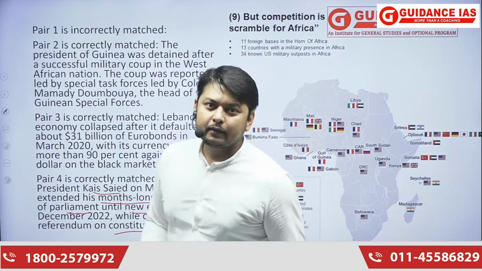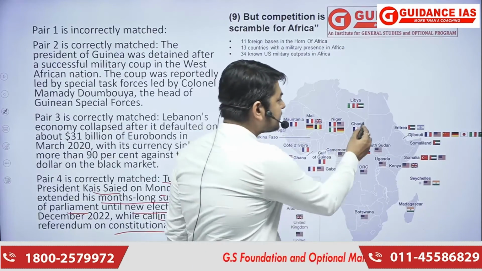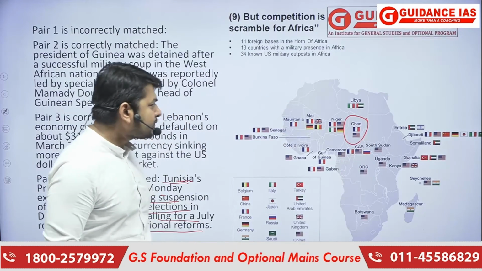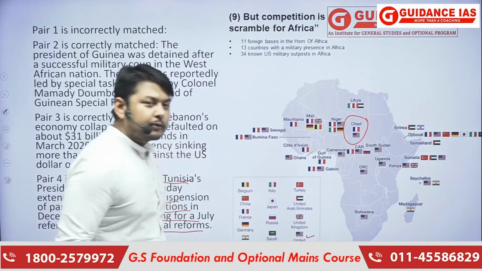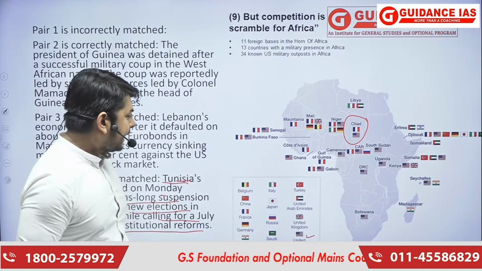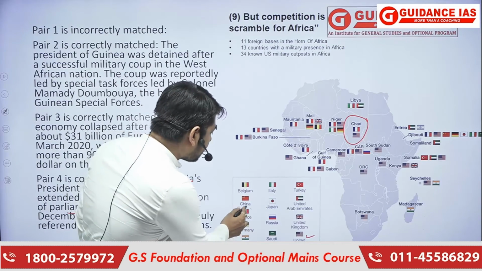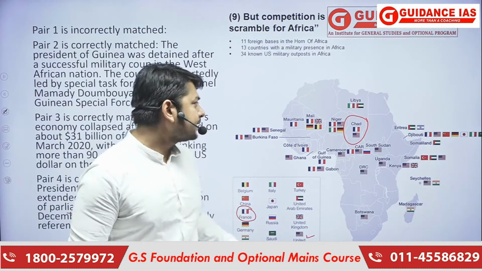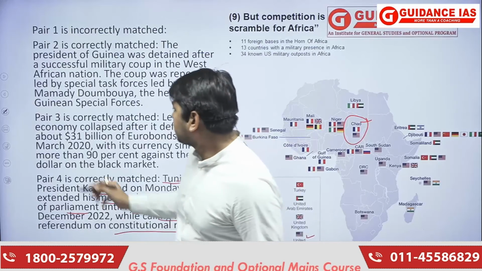In the map here, the first statement we can also see. So this is Chad. We can see the permanent military base of the two countries. First is the United States of America, which has its permanent military base, and next we'll be seeing the presence of France. The France country is present here. Its permanent military base is present in Chad. Okay, moving forward, we'll be seeing the next question.